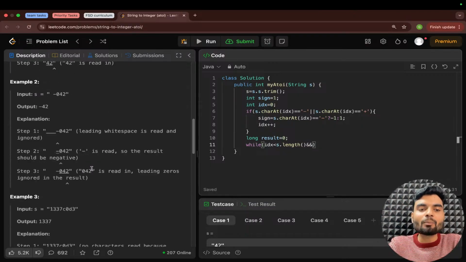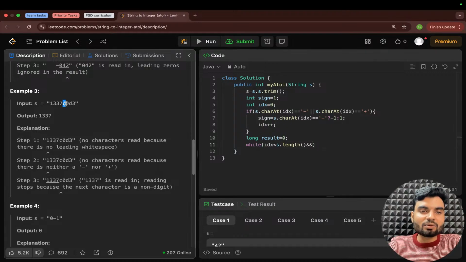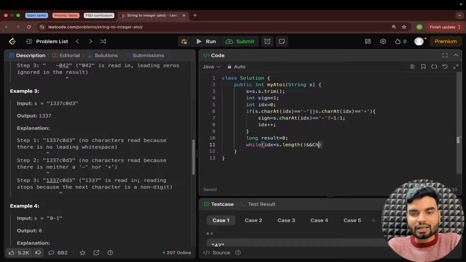You remember the example? Here we were having a character, then we stopped, we didn't convert it, right? We didn't convert. So what we did is that we kept the previous number only, we stopped right there. So we'll check that also here. How do you check whether it's a character or digit in Java? You have a dot isDigit method, right?